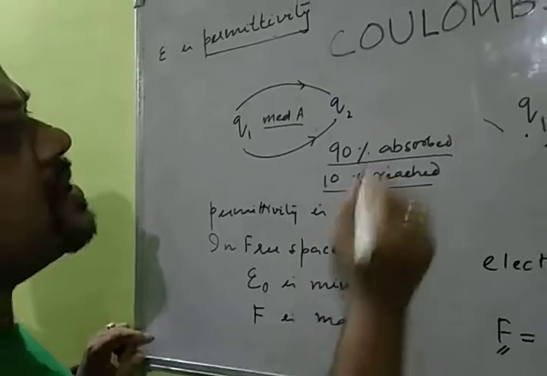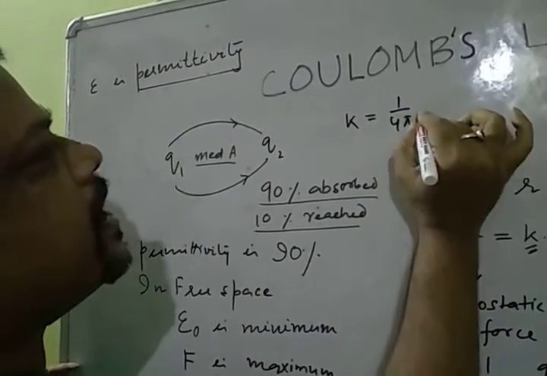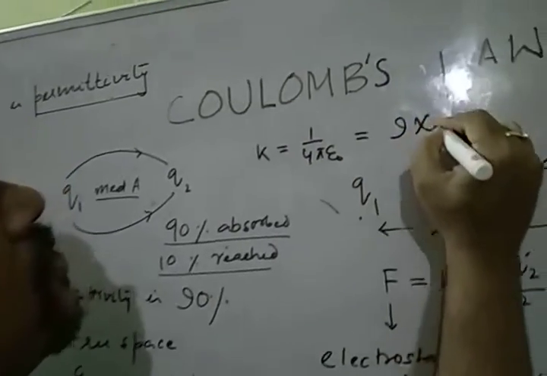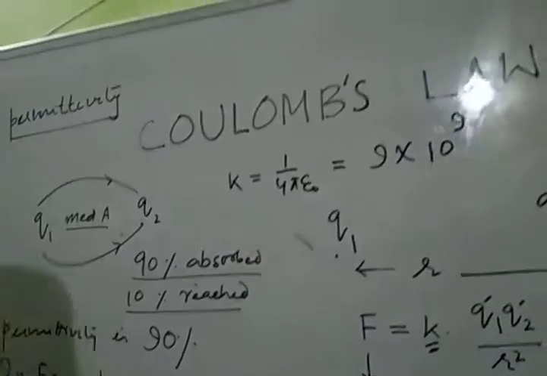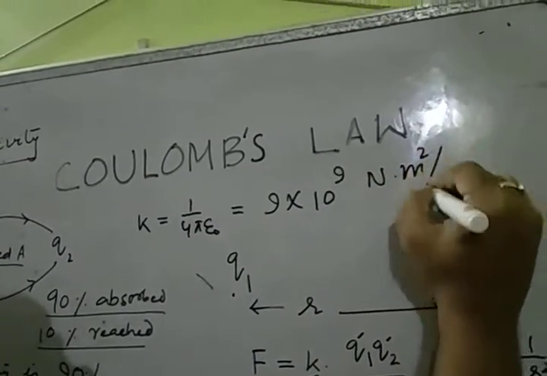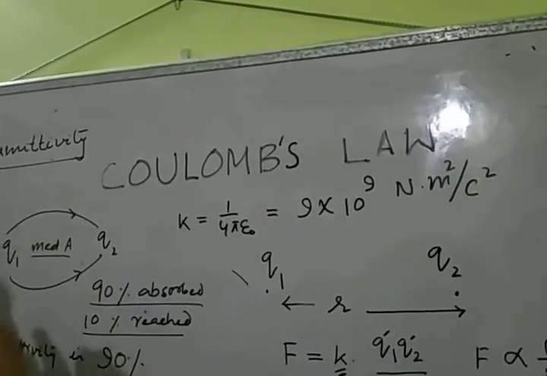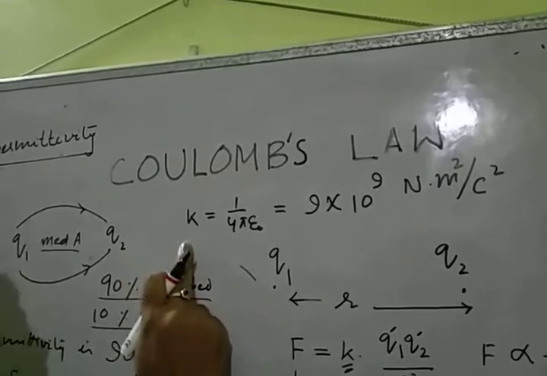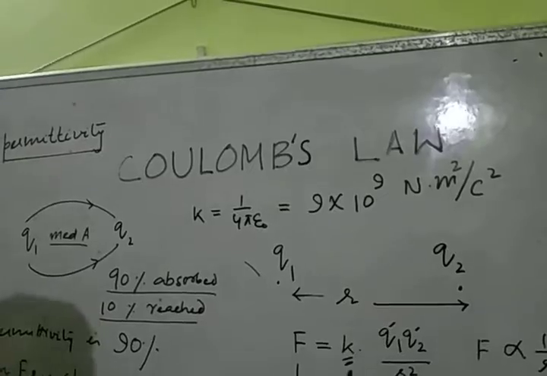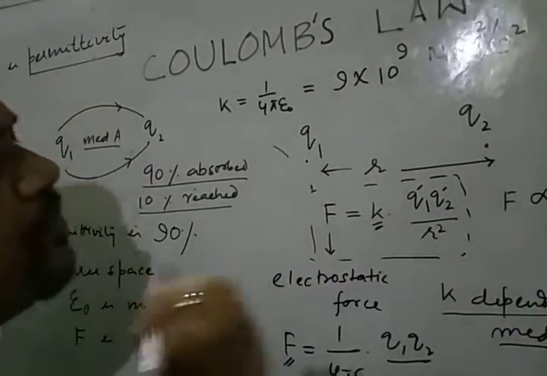Now the value of constant K is equal to 1 by 4 pi epsilon naught. That means for free space, the value of K is 9 into 10 to the power 9 Newton meter square divided by Coulomb square. This is the standard value. For free space, the electrostatic constant or Coulomb constant is equal to 9 into 10 to the power 9 Newton meter square by Coulomb square. From here we can derive the unit.